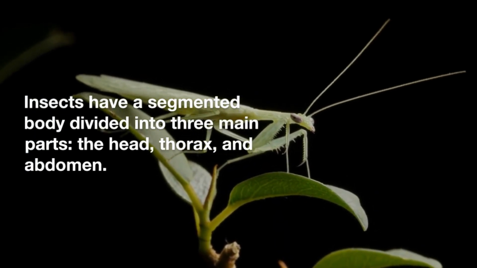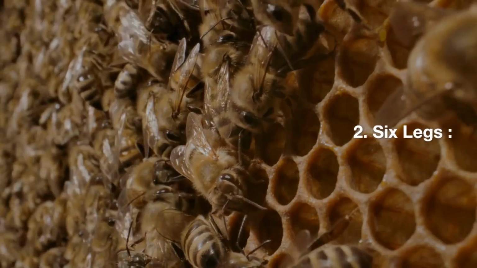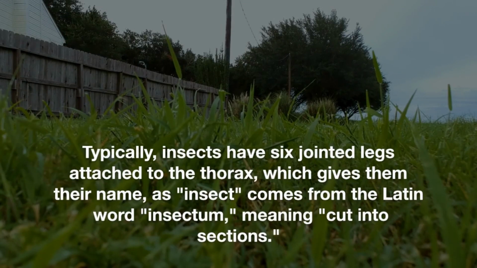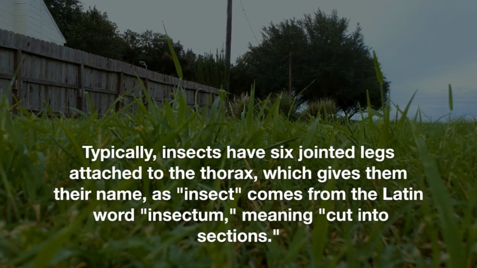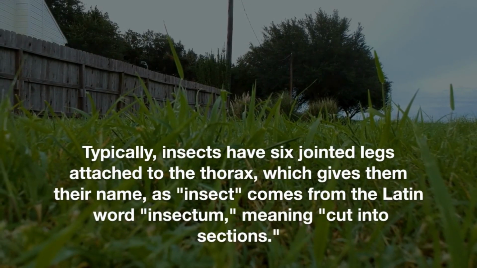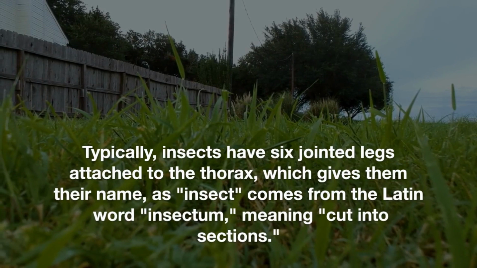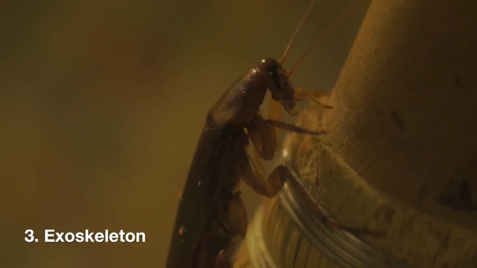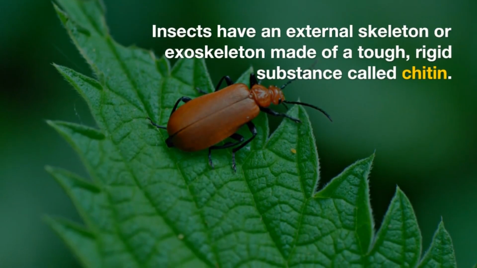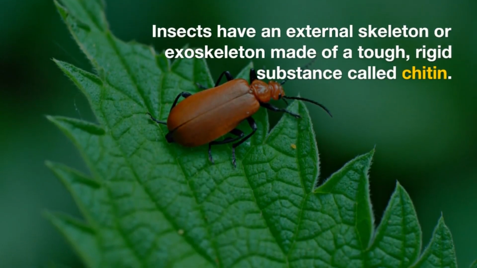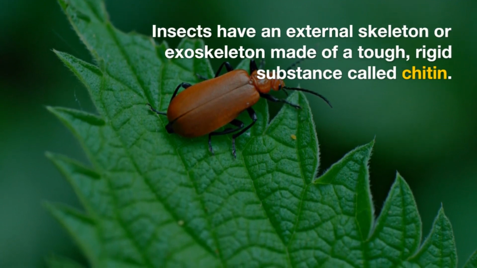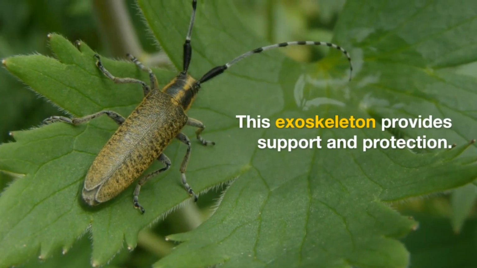2. 6 legs. Typically, insects have 6 jointed legs attached to the thorax, which gives them their name, as insect comes from the Latin word insectum, meaning cut into sections. 3. Exoskeleton. Insects have an external skeleton or exoskeleton made of a tough, rigid substance called chitin. This exoskeleton provides support and protection.